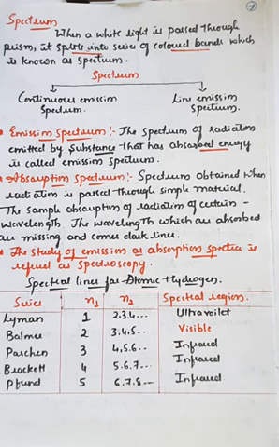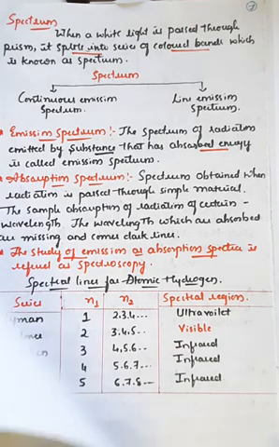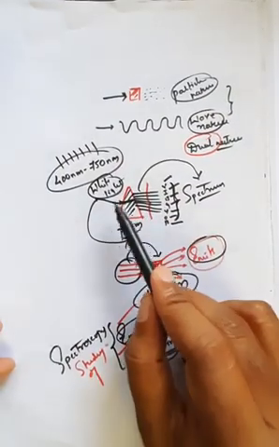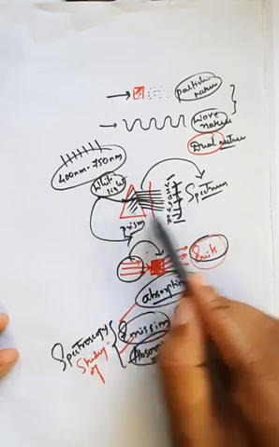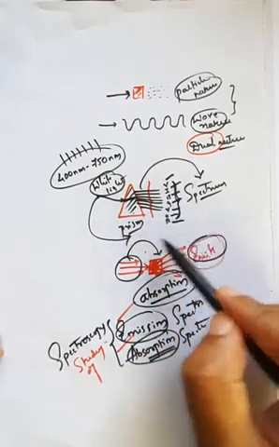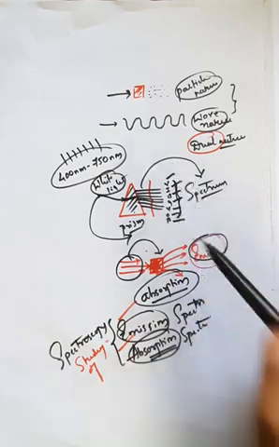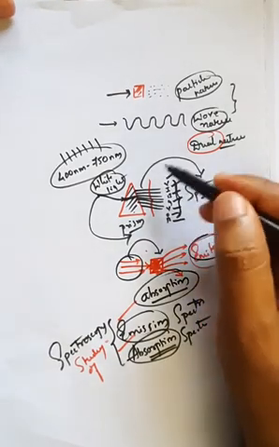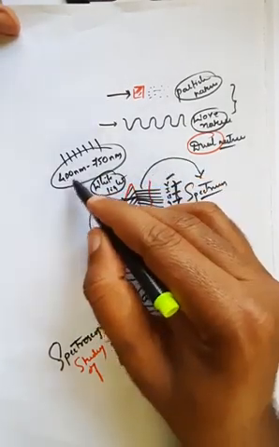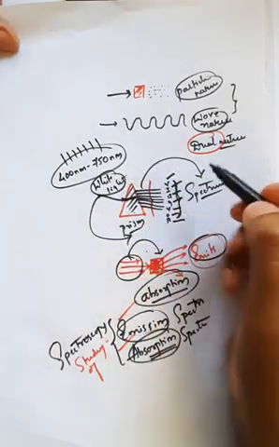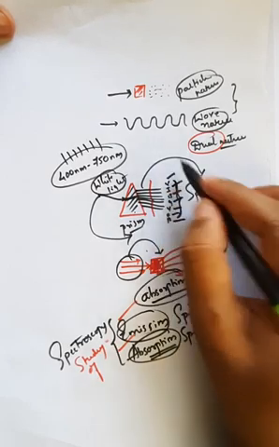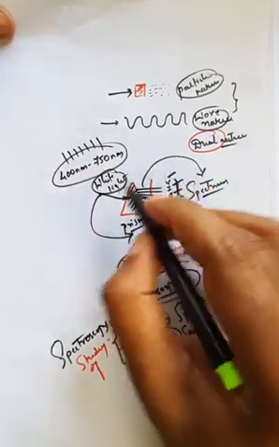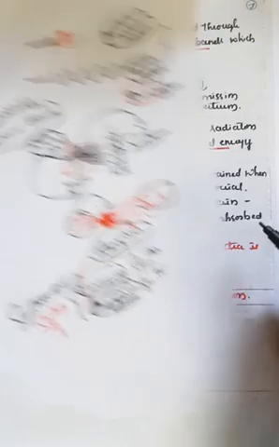Once again, spectrum means whenever white light passes through the prism, it splits into different colored bands. That I have explained here. Whenever it strikes the surface of the prism, the white light splits into 7 different wavelengths or colors. They are arranged in the order of their wavelengths, from 400 nanometer to 750 nanometer. Therefore, these radiations are called a spectrum. That is the splitting of white light into different colors when it strikes the surface of the prism.